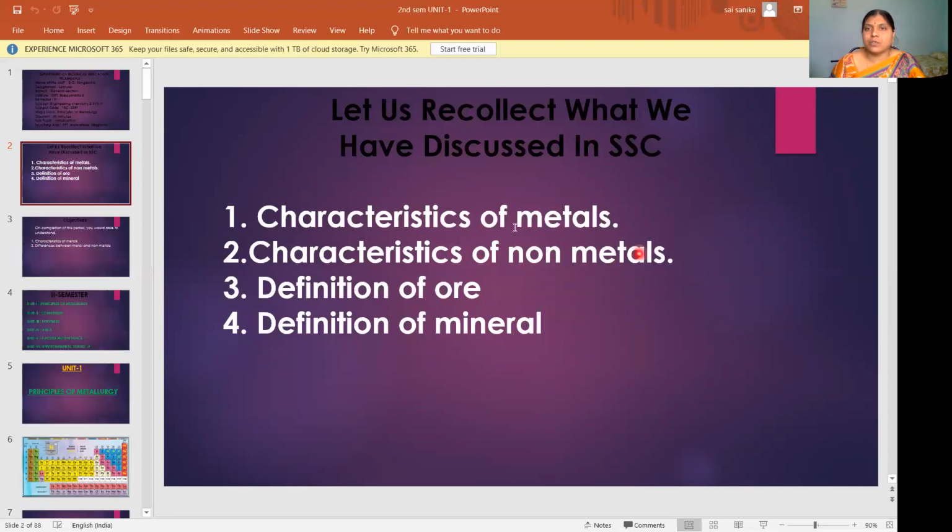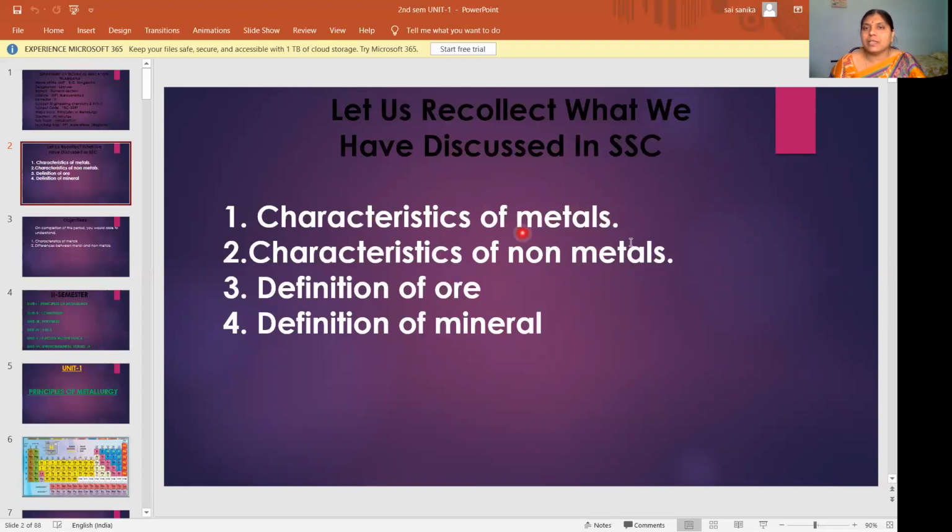So some of the characters you might have studied, and we discussed today in detail, these characteristics. Then the definition of ore. A metal is extracted from, separated from, or removed from the earth crust. Metal will not exist in its native state. That means sodium does not exist as sodium alone.